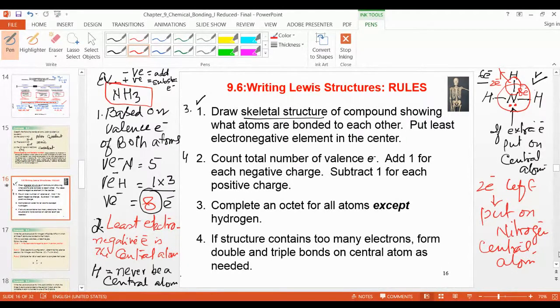Third point is you have to write the skeleton structure. In the skeleton structure, don't write bonds. Just write the central atom first, and then you see how many side atoms you have. You have to arrange according to the Lewis symbol. I told you the symbol electrons, how to arrange that.